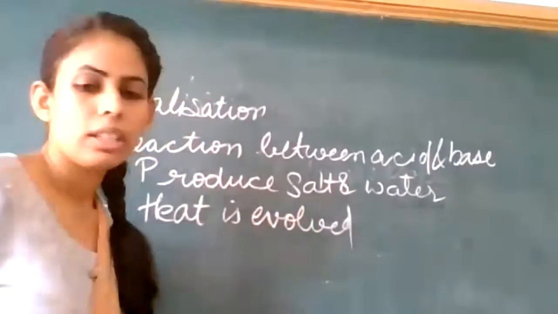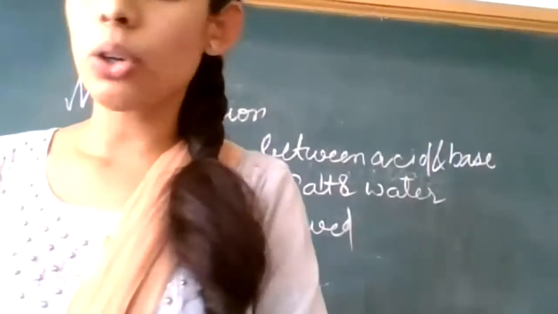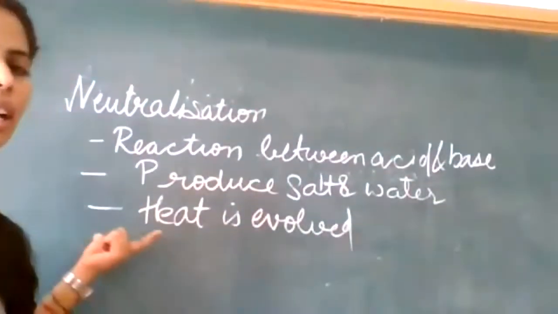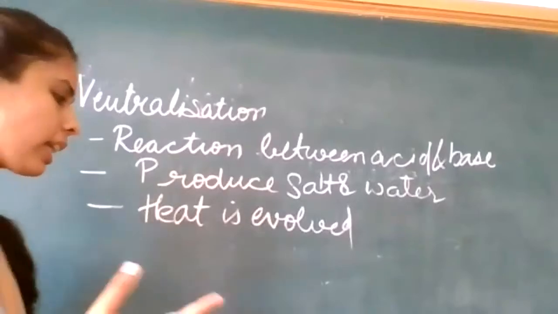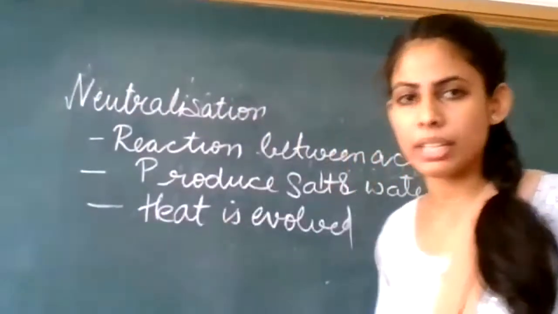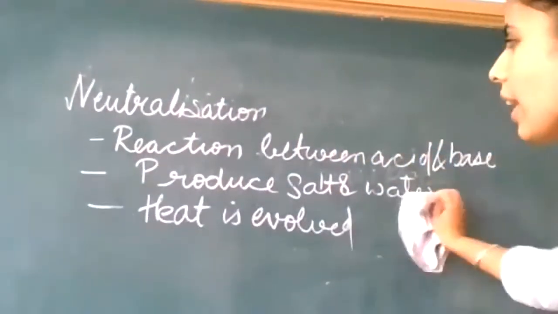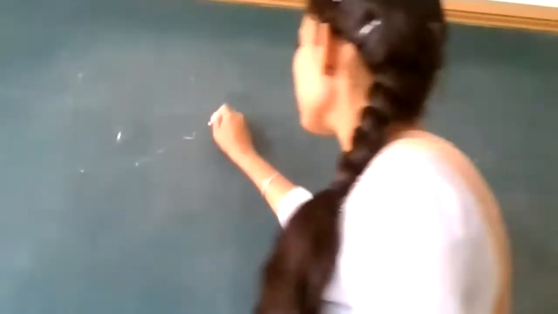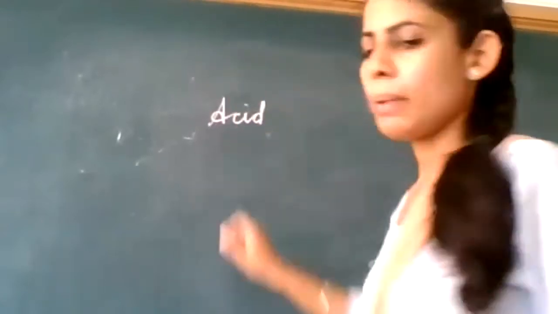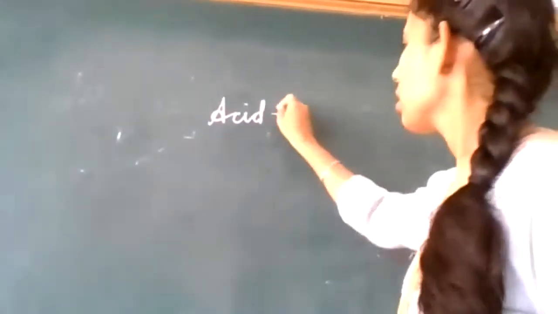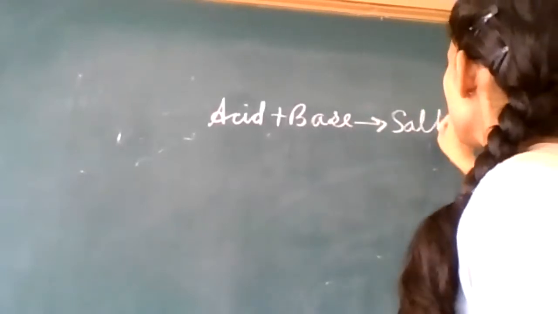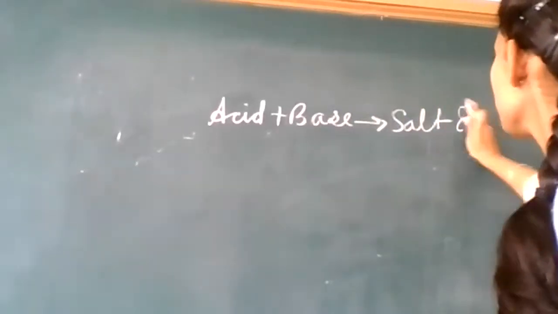Now next, you have to write the reaction also. You have to explain it with an example. So these are the three points that you will write in the starting. Then we will come to the reaction part. Clear? The common reaction is known to you: acid plus base gives salt and water.